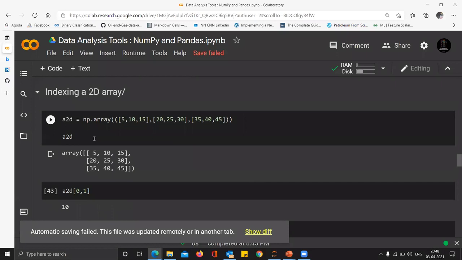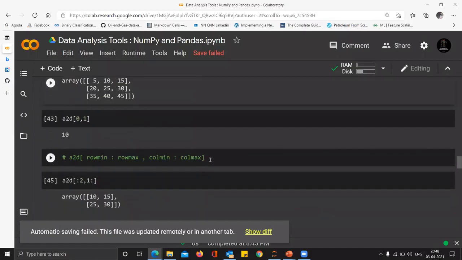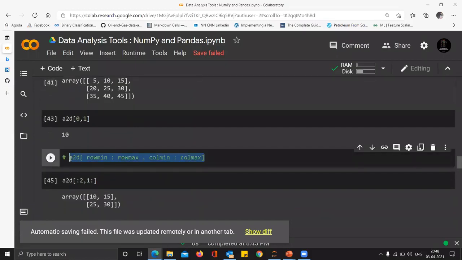This is the 2D array, already talked about. So indexing a 2D array, yes, very important. How do you index a 2D array? Look at this. In order to index a 2D array, you provide the row min to row max and column min to column max. For example, this is my array. The first row is the 0th row, the second row is the first row, and the third row is the second row.